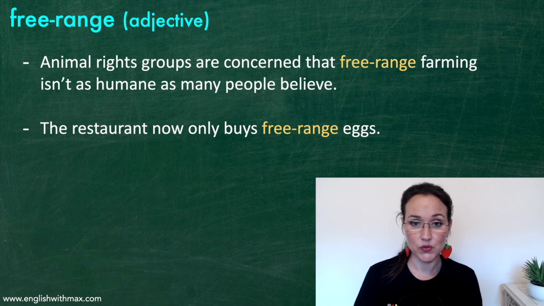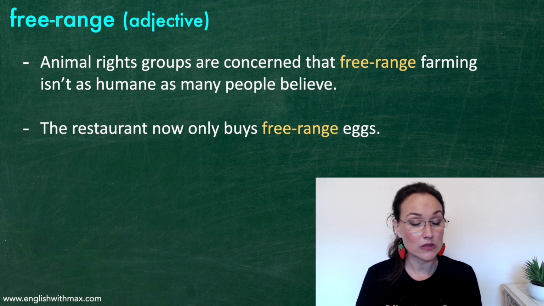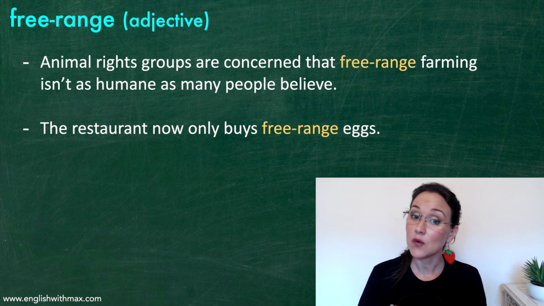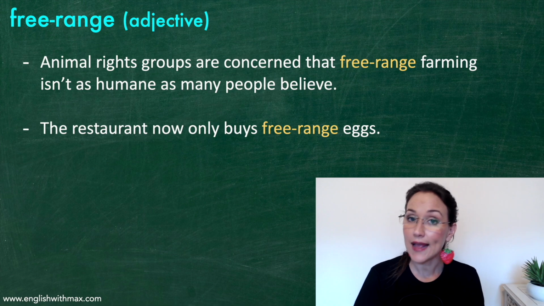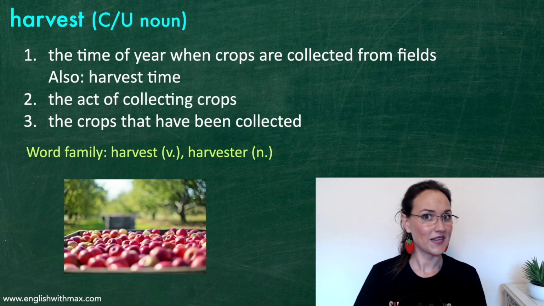Animal rights groups are concerned that free-range farming isn't as humane as many people believe. Humane means not cruel. The restaurant now only buys free-range eggs. Let's move on to the next one.